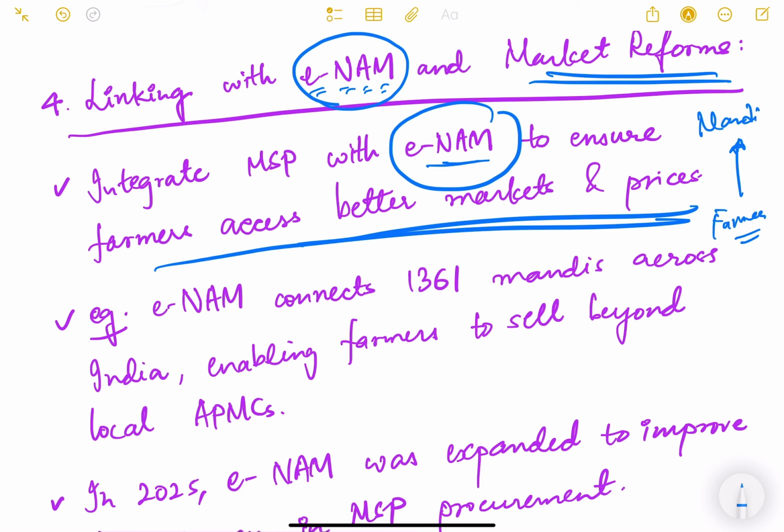So he has to go and sell his produce only in that mandi to which he is tagged. But with ENAM, the farmer can see all the mandis in the entire country. A farmer in Odisha can see the mandi of Maharashtra also, Tamil Nadu also, and he can choose where he wants to sell, so that he gets better prices and better access to the market. So that is in short the work of ENAM.